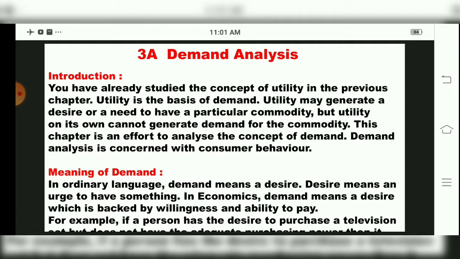Now utility we have studied. In utility we studied the purchasing power of a commodity, or desire to have a particular commodity, that is called utility. So when we have studied this utility chapter, we come to our demand chapter. Demand is telling us that we want that particular commodity. As I gave you the example of a small child telling his mother that he wants to buy a toy, that means he's demanding that particular toy.